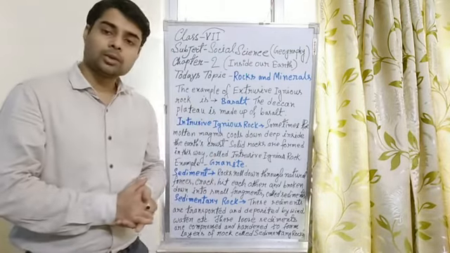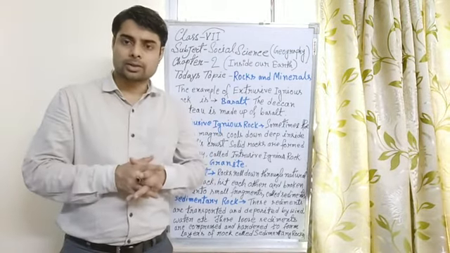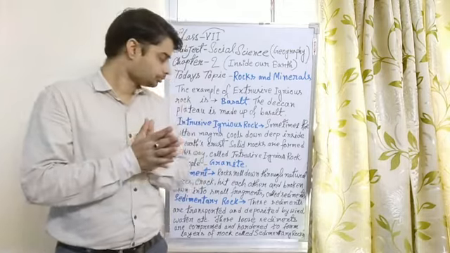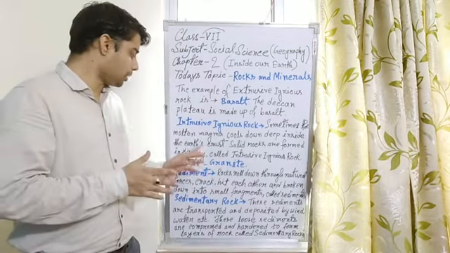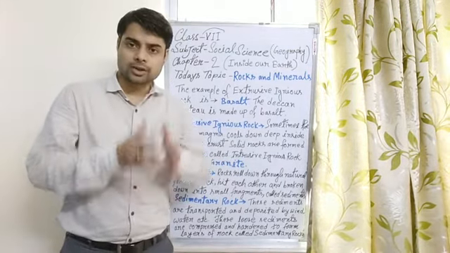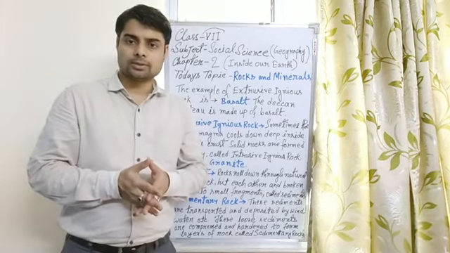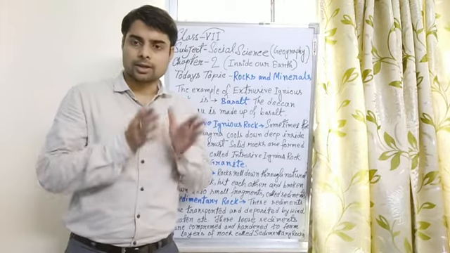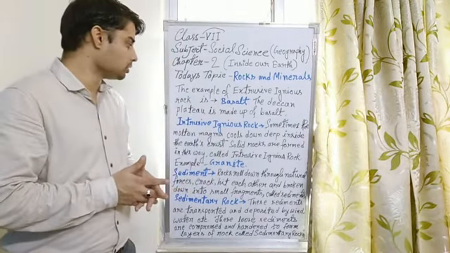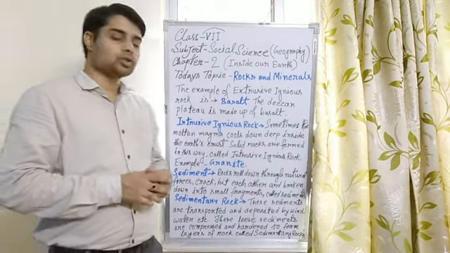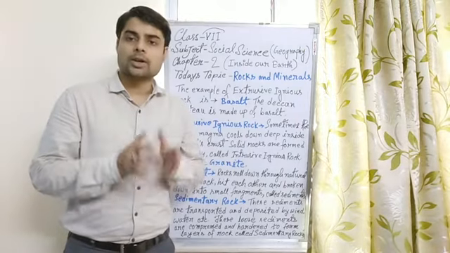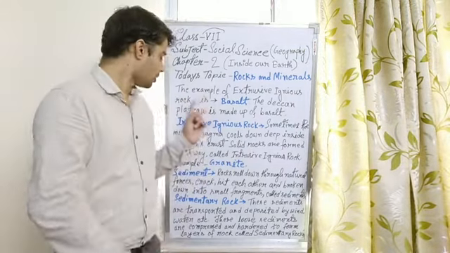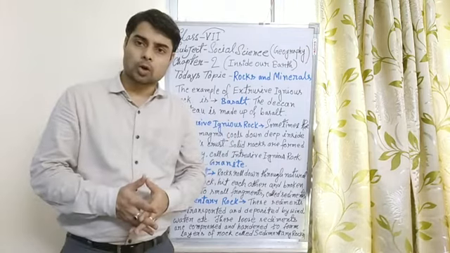In a similar way, when magma cools down deep inside the earth's crust and forms solid rocks, these are called intrusive igneous rocks.